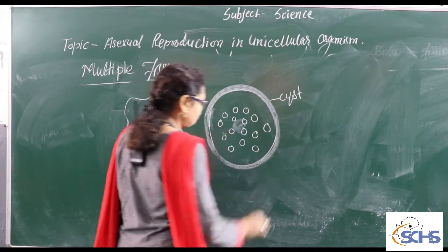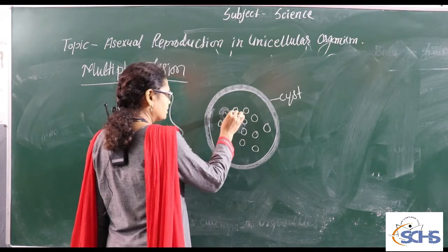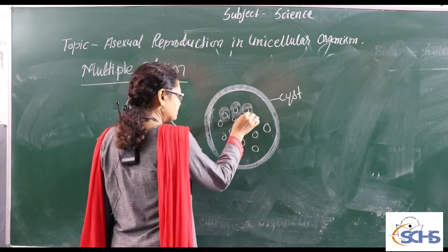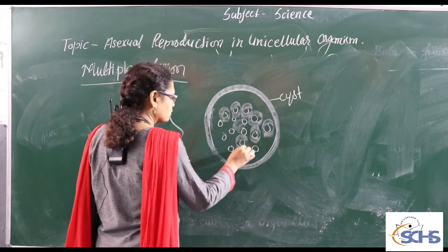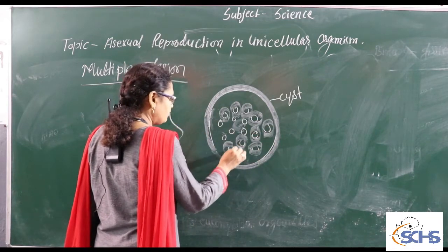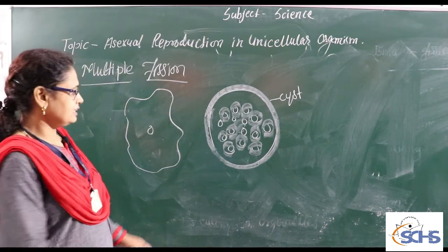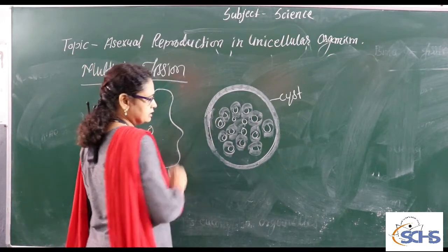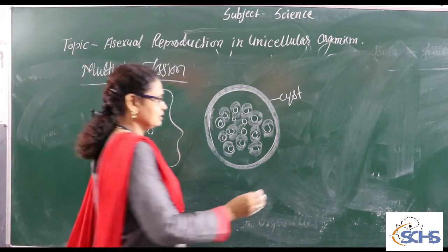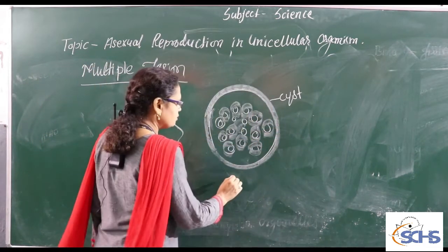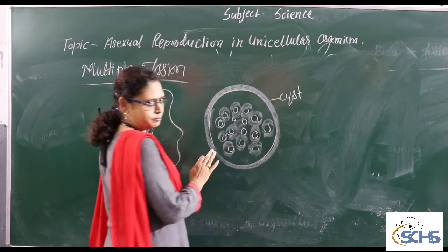At the same time, the cytoplasm is divided and covers the nuclei, making new amoebae. Inside a single parent amoeba, we can see so many amoebules. So this is the division of nucleus and cytoplasm. First of all, the nucleus is divided. After that, the cytoplasm is divided.